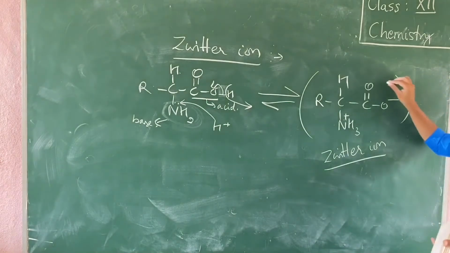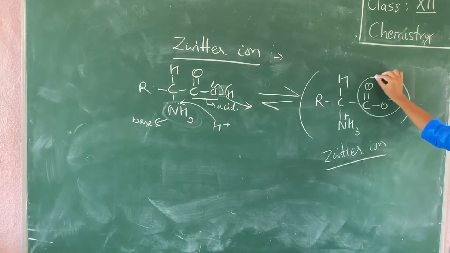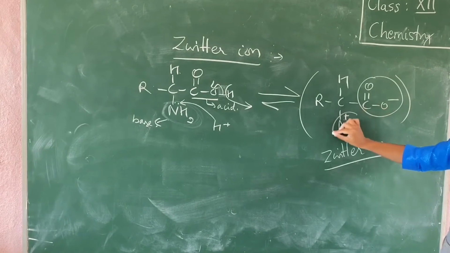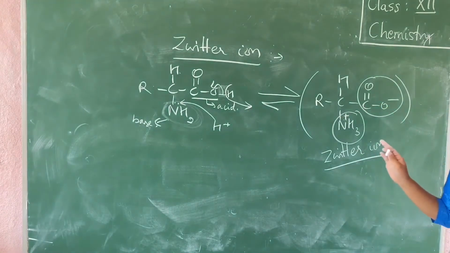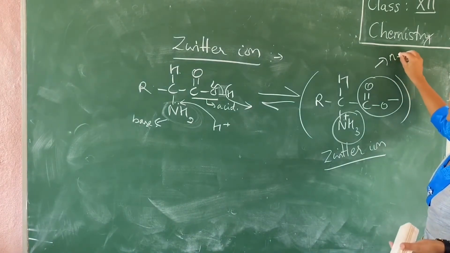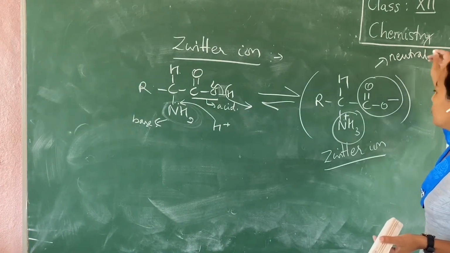A molecule which contains a negative ion and also contains a positive ion is called a zwitterion. But as a whole, it is neutral.